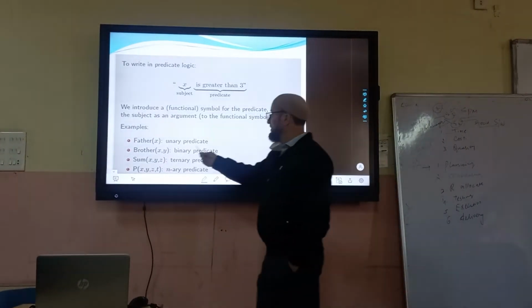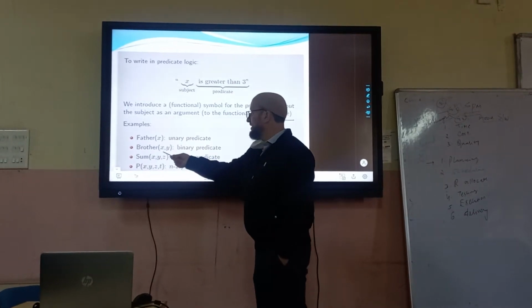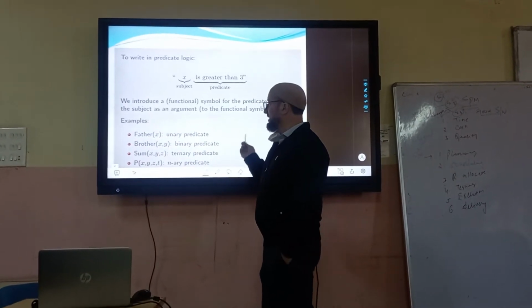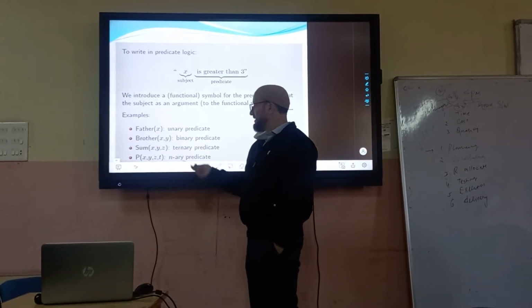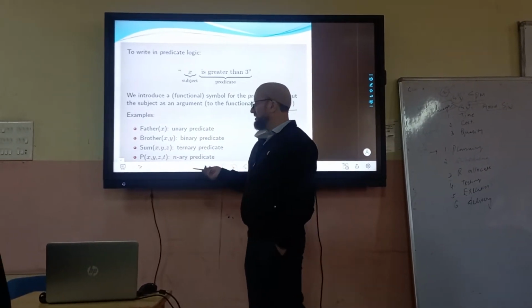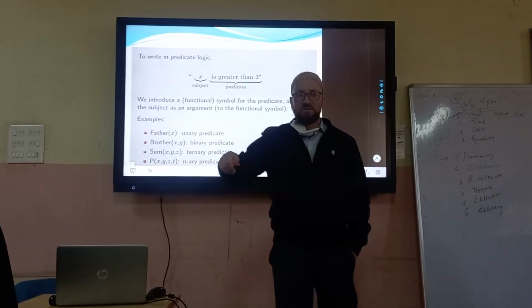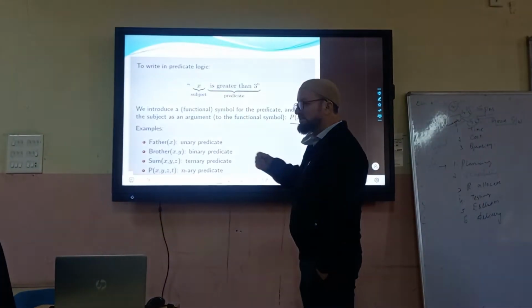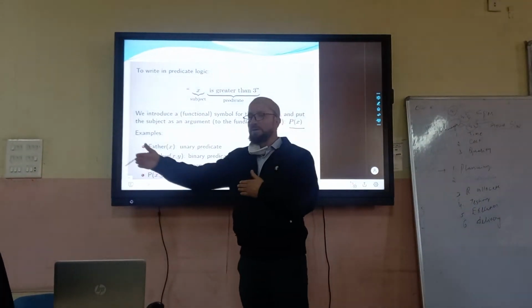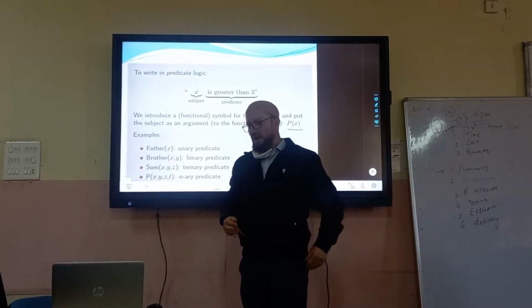So there could be a unary predicate like father(x). It could be the brother, x is the brother of y, the binary predicate. There could be the sum, like x plus y equals z. There could be the n-ary predicate. That means there is some association, some relation between these variables. N-ary means more than 2. N can be anything, 2, 3, 4, n-ary relation, and so on.